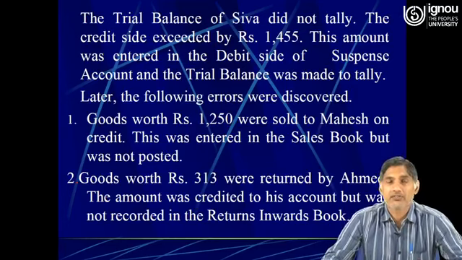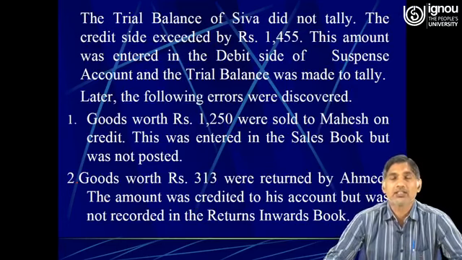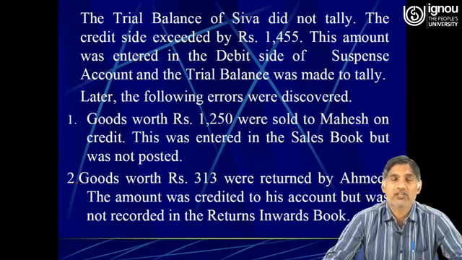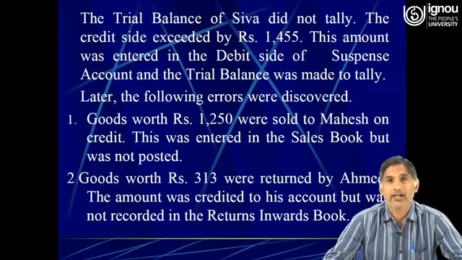So here we will also see the impact of rectification of errors on profit, because when the errors are located and rectified after preparing the trial balance, and the difference of the trial balance is transferred to the suspense account, the trial balance is tallied temporarily.